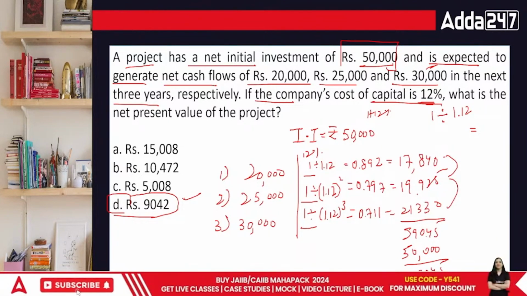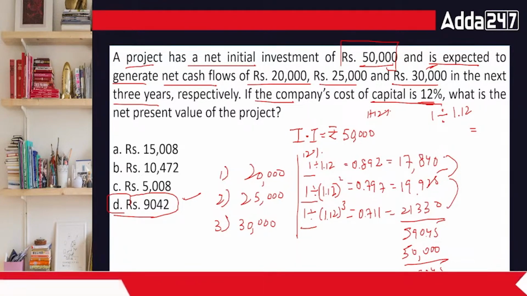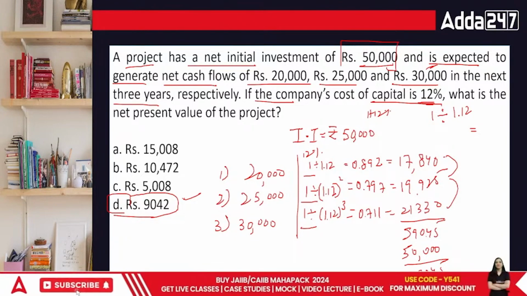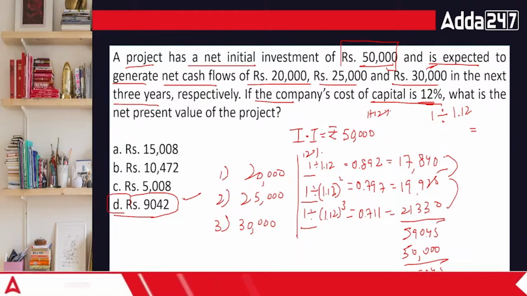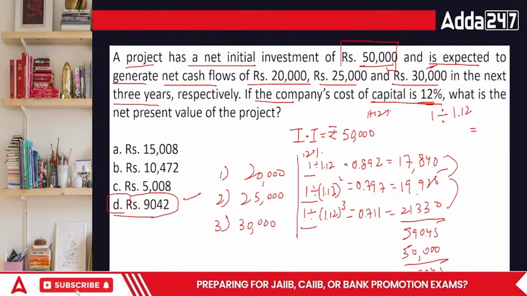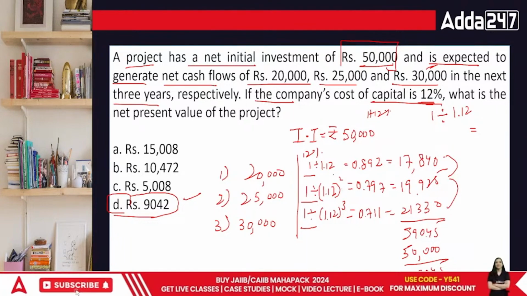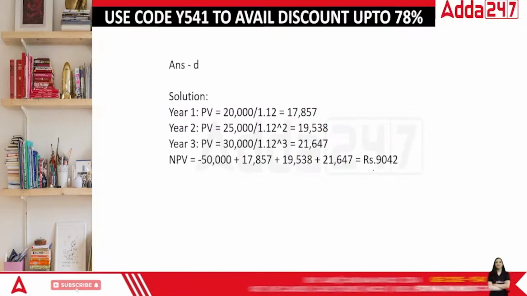Done, everyone? Then this is the answer. Your answer comes out to be 9042.